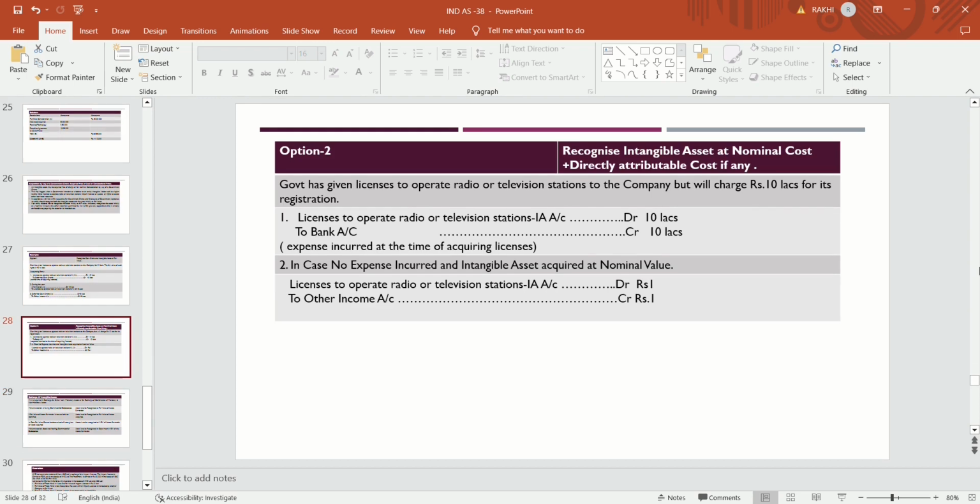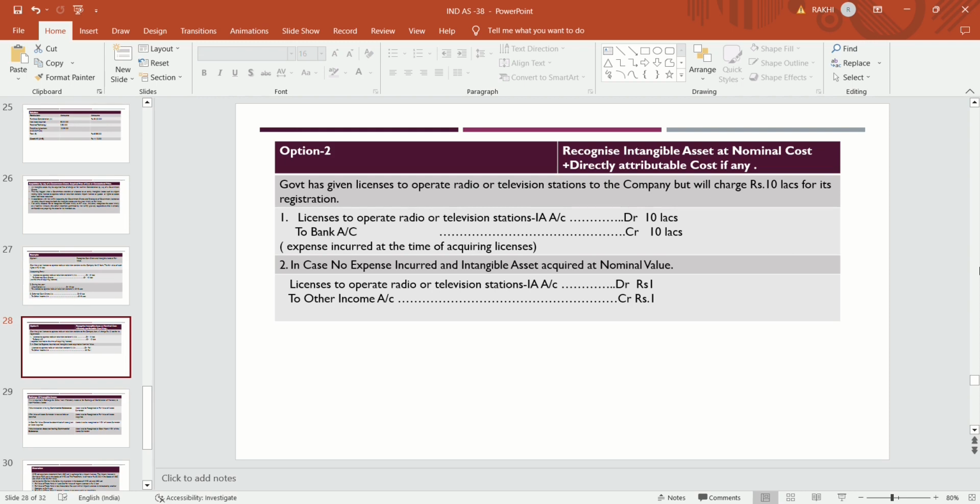And in the second option, the company will recognize the intangible asset at a nominal cost plus directly attributable cost, if any incurred. So government has given a license to operate a radio or television station to the company, but will charge rupees 10 lakhs for its registration. Means for registering, some expenses are incurred, and those expenses are to be treated as directly attributable cost.